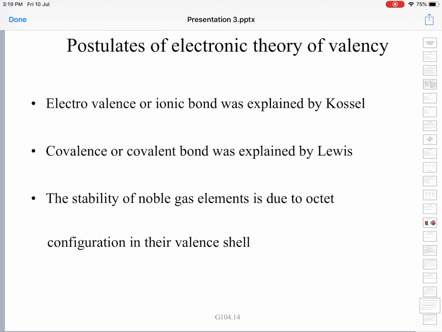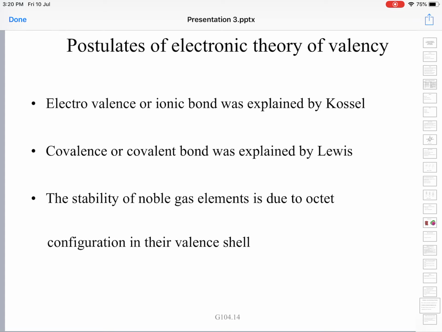The postulates of this electronic theory of valency were proposed by Kossel and Lewis. The ionic or electrovalent bond was explained by Kossel. Covalent bond or covalency is explained by Lewis.